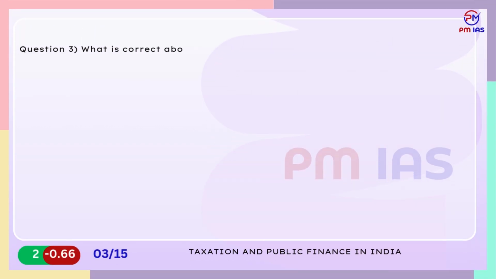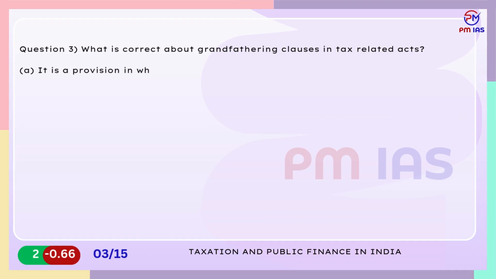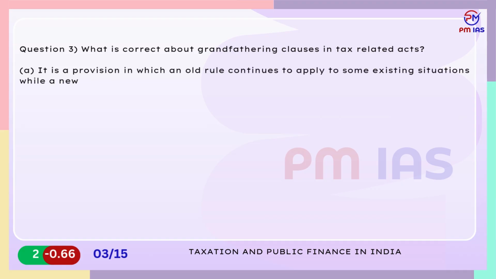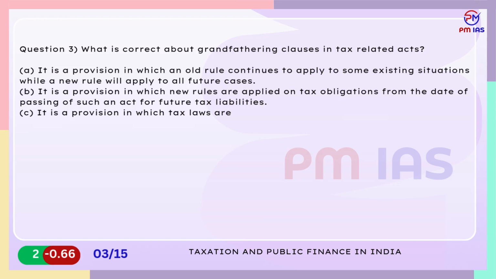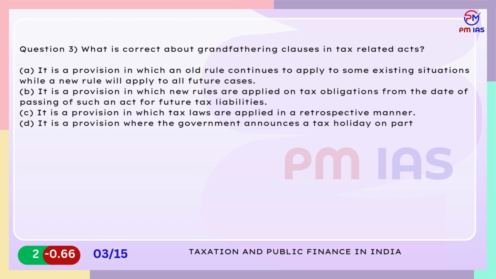Question 3. What is correct about grandfathering clauses in tax-related acts? A. It is a provision in which an old rule continues to apply to some existing situations while a new rule will apply to all future cases. B. It is a provision in which new rules are applied on tax obligations from the date of passing of such an act for future tax liabilities. C. It is a provision in which tax laws are applied in a retrospective manner. D. It is a provision where the government announces a tax holiday on particular items to counter inflation.